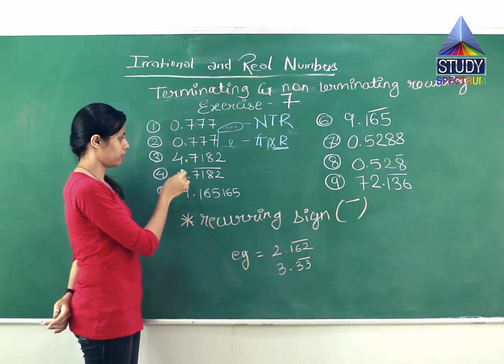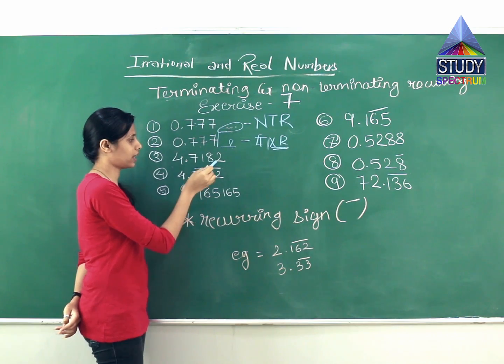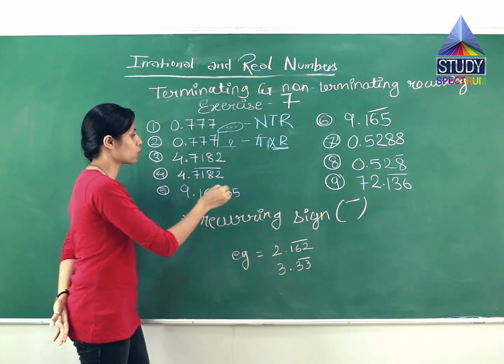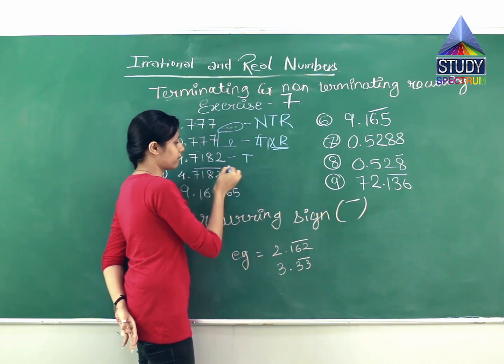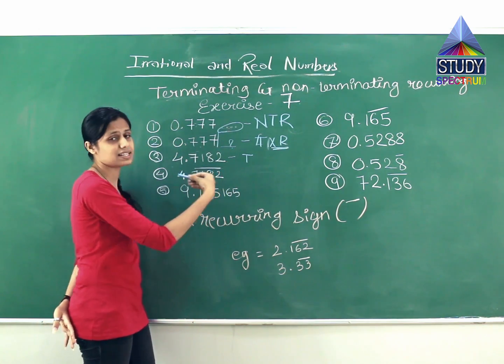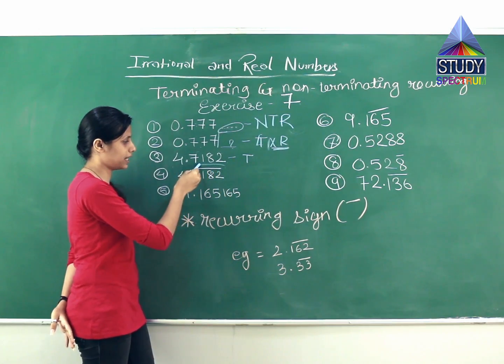The third example, which is 4.7182. See, there is no recurring sign, so it is terminating. It terminates over here. There is no bar also, which would represent a recurring one. So this is terminating.